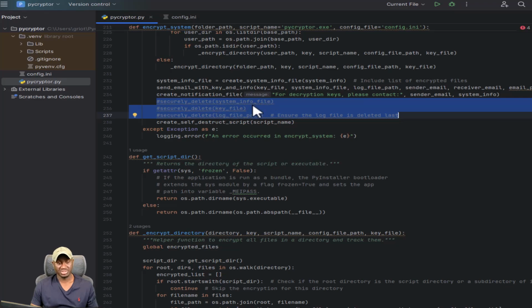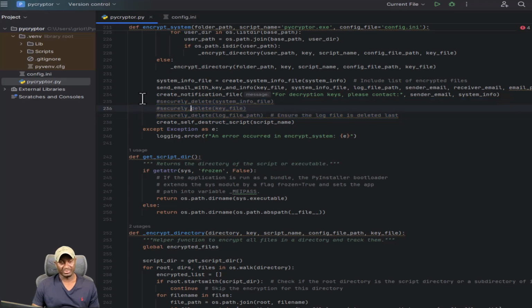All the files that we generate while our script is running that we eventually send to ourselves, we don't want it on the device anyway, right? Because that's the key file and so forth. So we are deleting them here, but I've just commented these out for now because I do want to have them just for testing purposes, but we'll check it out.